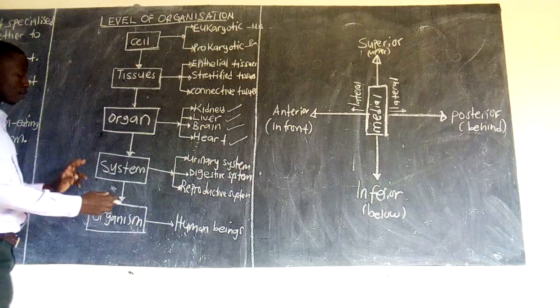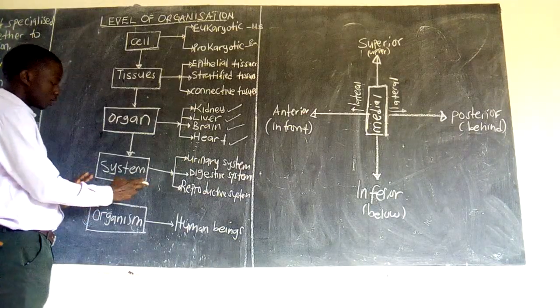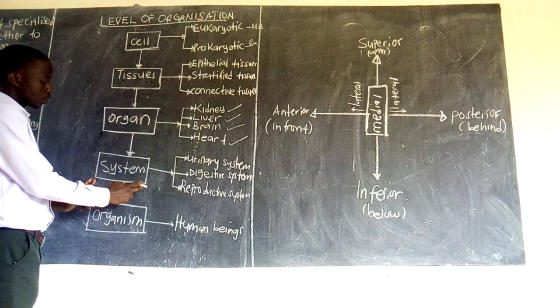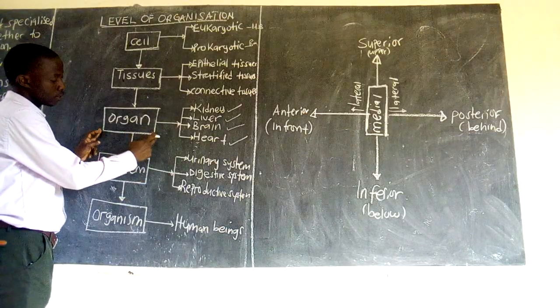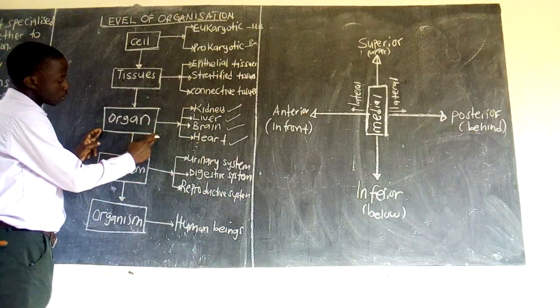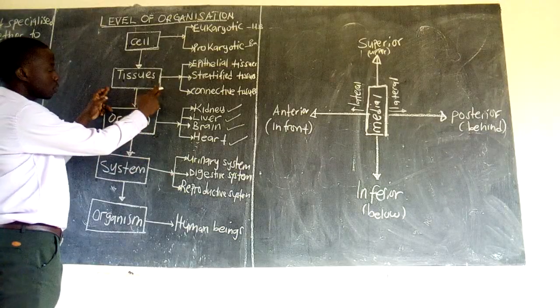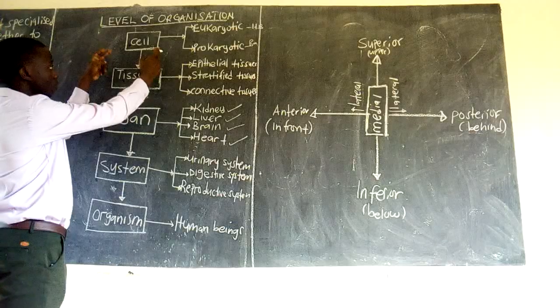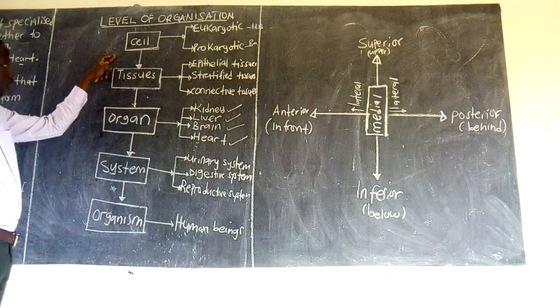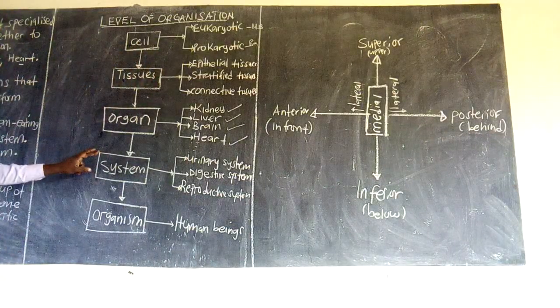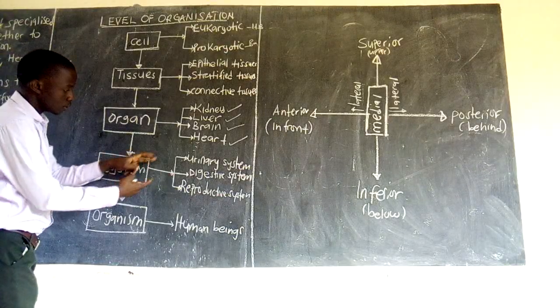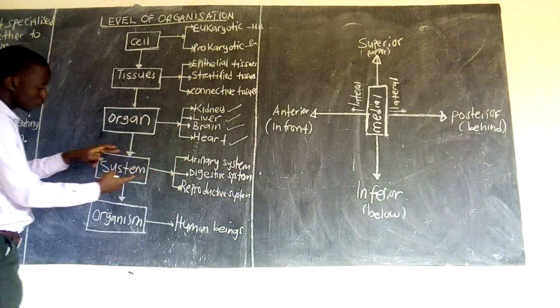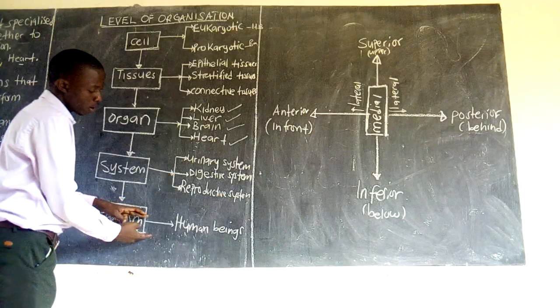So we have a system or systems comprising various organs, and various organs comprising various tissues, and various tissues comprising various cells. Then, when these systems come together, they form what we call an organism.